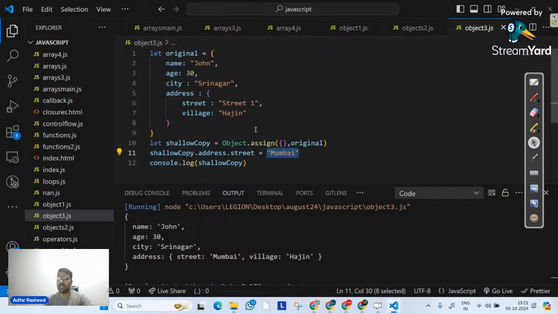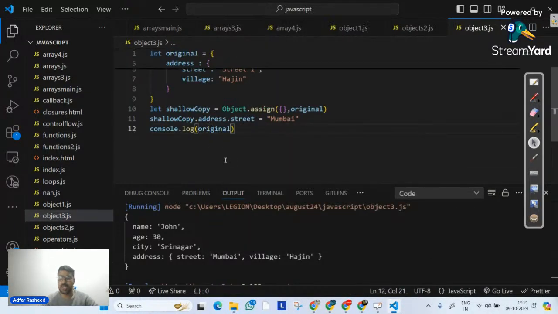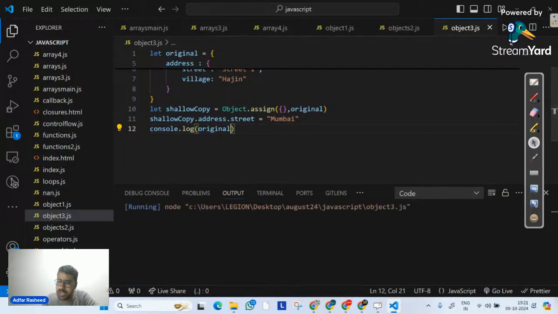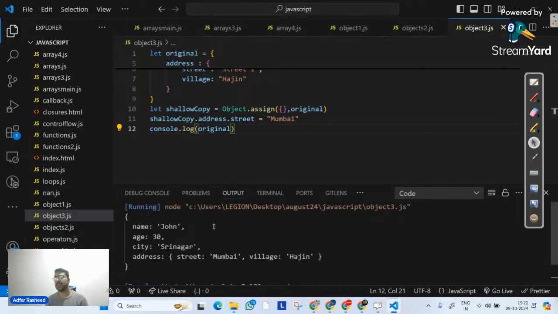It's directly working. But the point that might be very important and interesting to understand here is, will this affect my street address inside my original as well? That's something that we need to understand. Let's see. So I will simply say Control+C, or let me simply go here and change the original. And in this case, if I try to execute it, you can clearly see